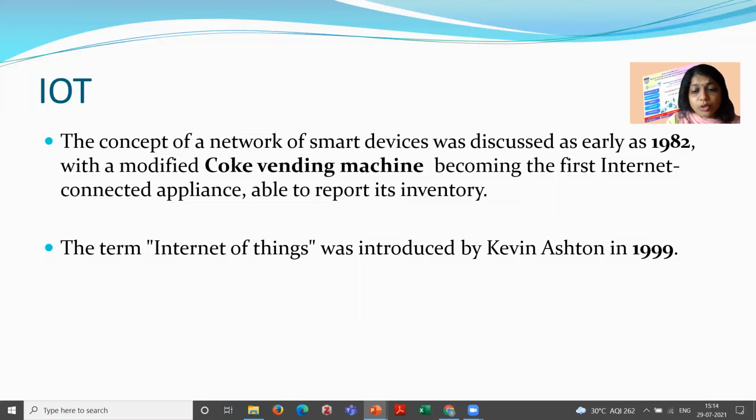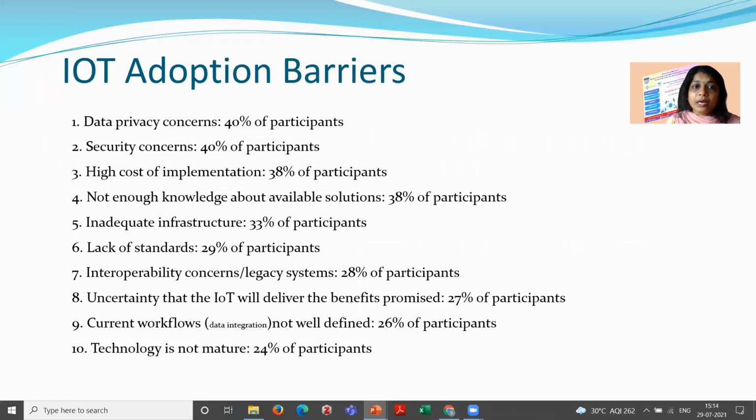Although it is not a new concept, according to a consumer survey, users are not ready to adopt IoT devices because of these 10 reasons. In the survey, the first and most important reason is data privacy concern. 40% of participants say that IoT devices do not consider the data privacy of the user.